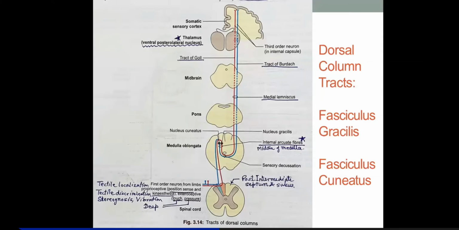Another is tactile discrimination. Tactile discrimination is two point discrimination. You are touching two different points at the same time, and he is able to discriminate that you touched one place here and another place here. But it is not like we touch his knee joint and ankle joint and ask him, or touch our own elbow and knee joint and ask where we touched. Actually, two point discrimination or tactile discrimination is that he is able to separately tell two very closely placed points.